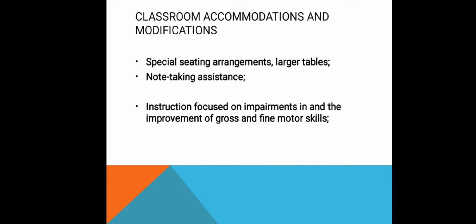A student may need special seating arrangements to help with posture and mobility, as moving around the classroom or in school hallways may be difficult. Schools may also need to arrange the schedules for these students in a way that prevents them from having to travel long distances from one class to another.